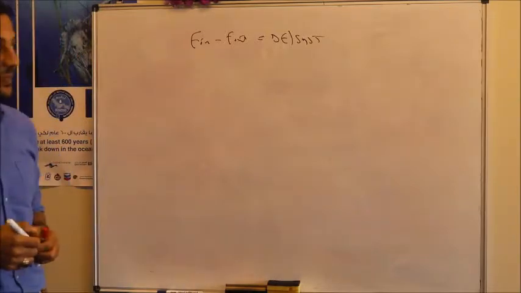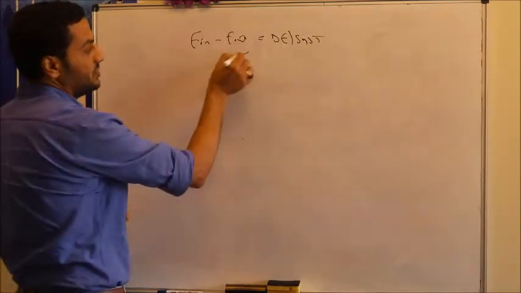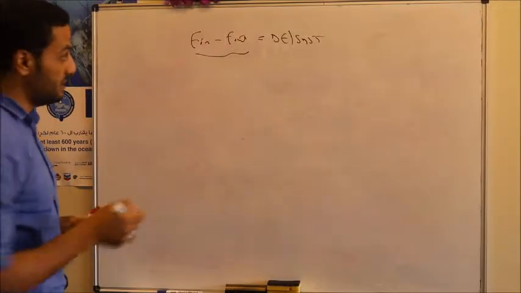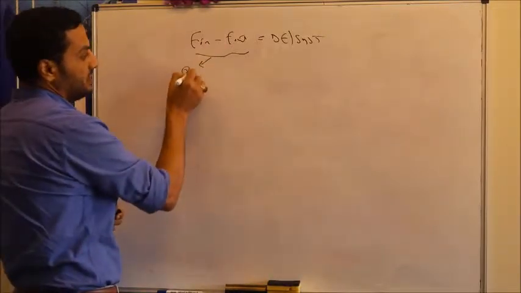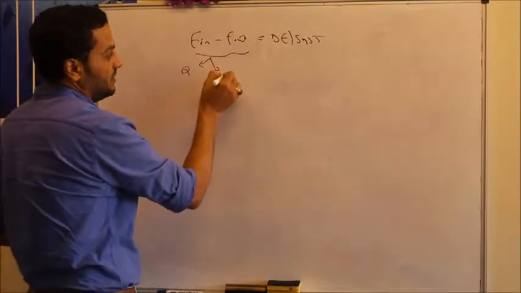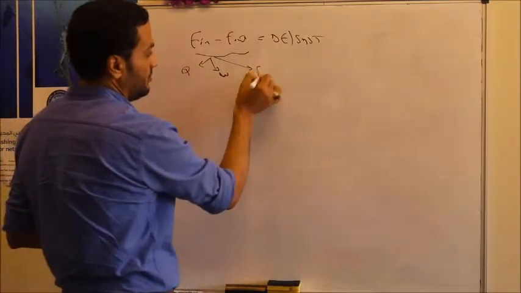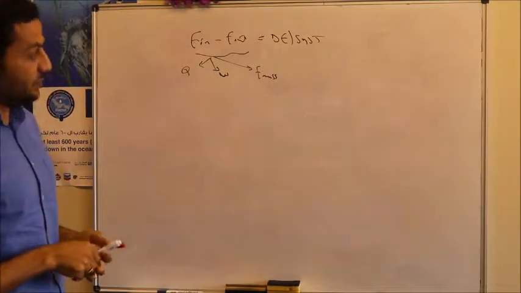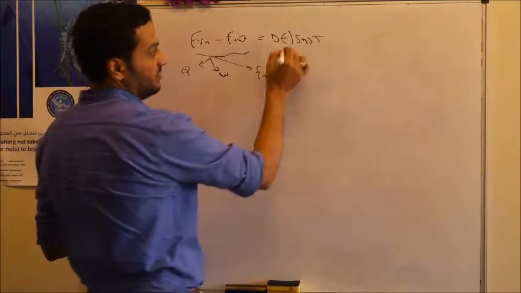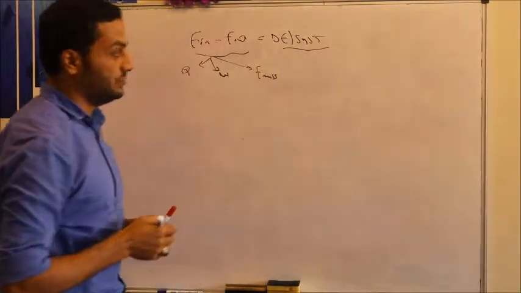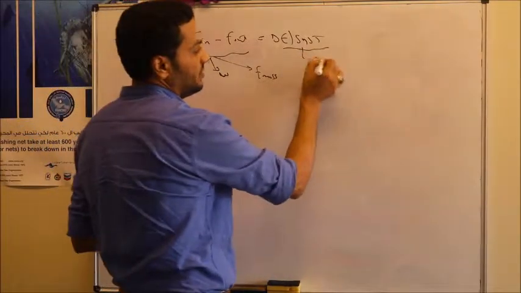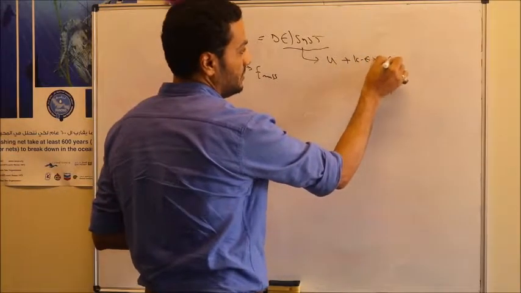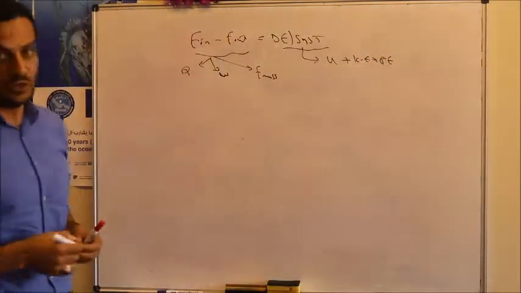We spoke last time that energy in minus energy out is a form of energy transfer into or out of the system, and we said this energy can transfer in the form of heat, or in the form of work, or it can transfer due to mass transfer. We also talked about the change of energy of the system, or the total energy of the system. We said a system can possess energy in terms of internal energy plus kinetic energy plus potential energy.